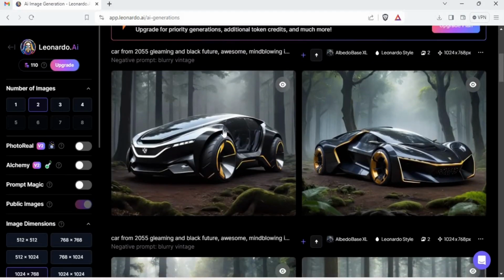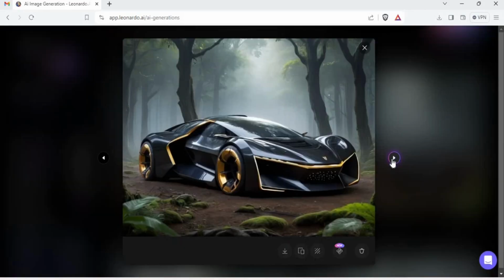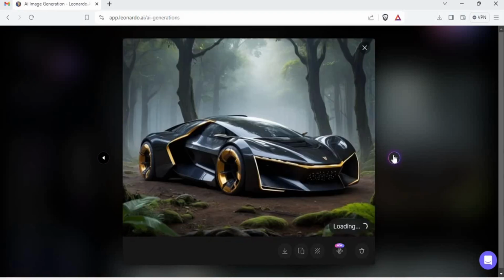Now look at that. Look at this one. I never wanted this kind of a car, but it gave me one. Why? Because I gave it the freedom, and now it's unleashing its power. This is the chain of thoughts prompting method. Look at the second image. It looks fine, but I pretty much like the first one. It's really good. I'll not be amazed if Tesla brings a car like that. Maybe Mr. Musk is watching my lectures as well.